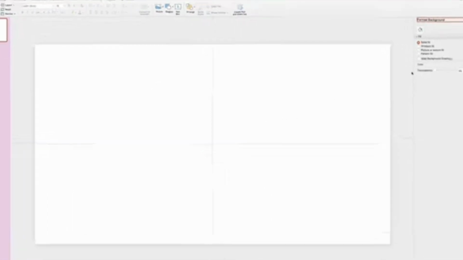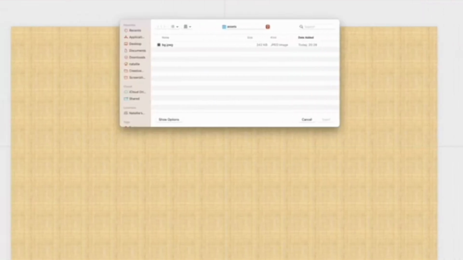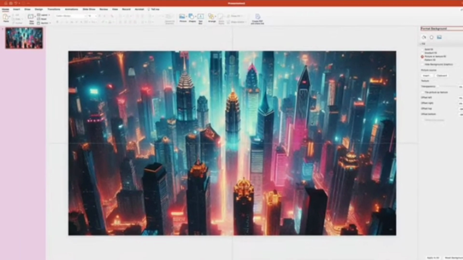And in the panel, we'll need to click on Picture or Texture Fill. Then let's click this button that says Insert. And in the pop-up, I'm going to select the image I want to use as the background for the slide. And then click Insert. Perfect.